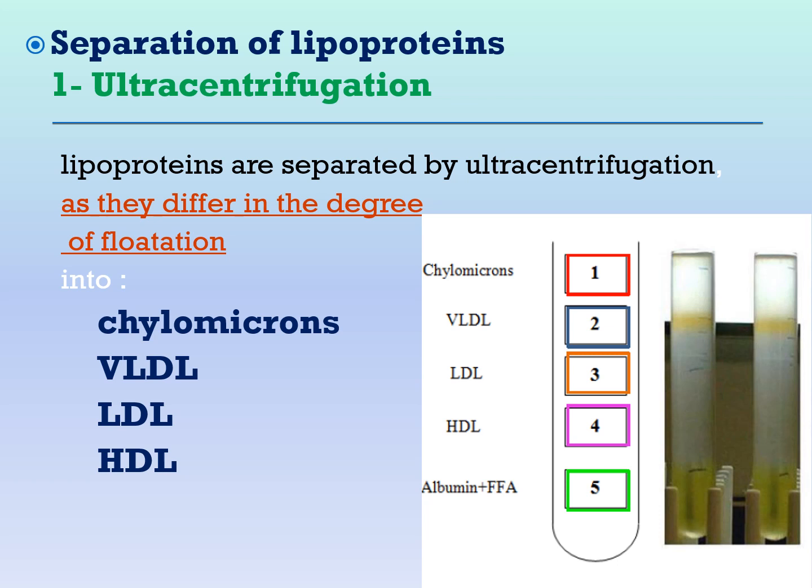Ultracentrifugation means centrifugation at very high speed. They are separated according to degree of flotation. So as chylomicrons contain the highest percentage of total lipids, they are floated first, because they contain the highest percentage of total lipids.